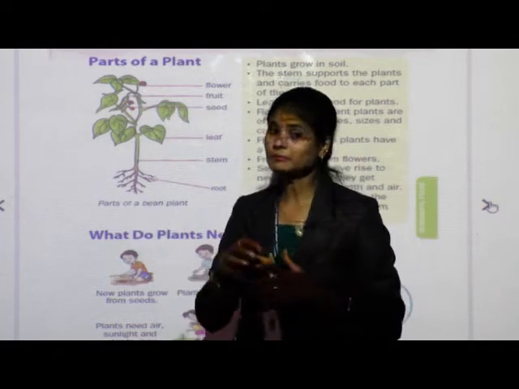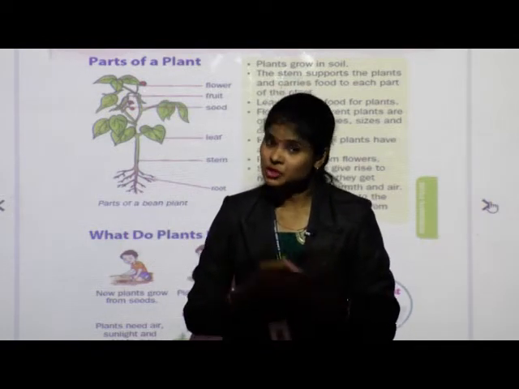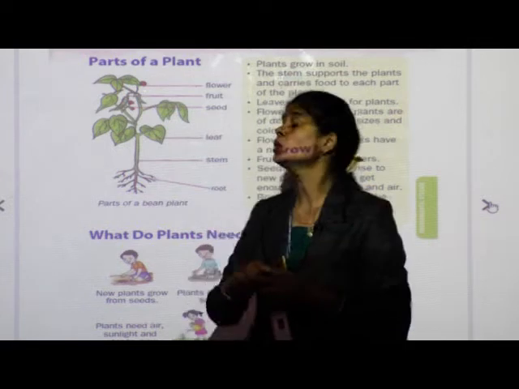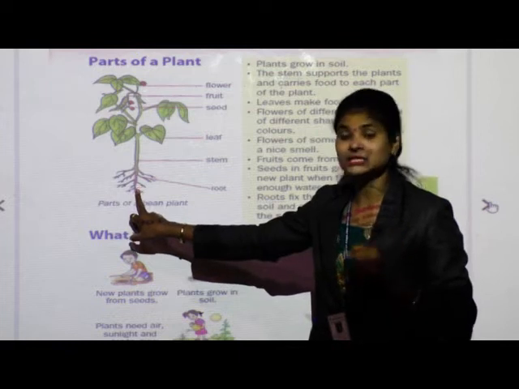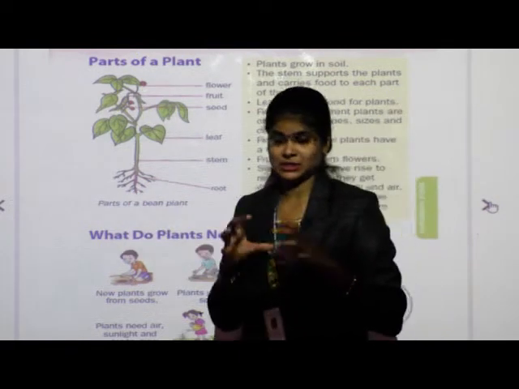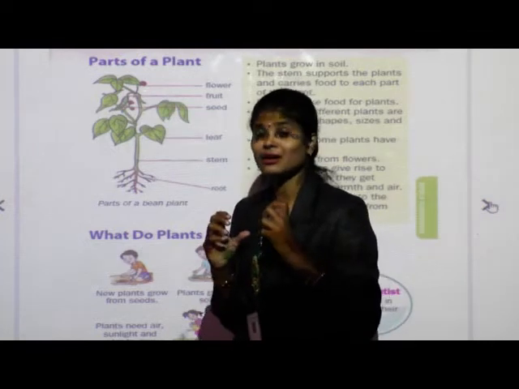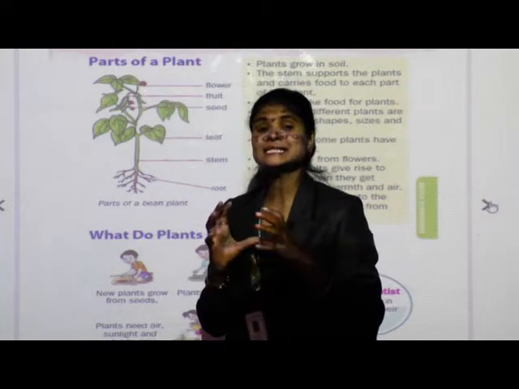Roots absorb water and minerals from soil, and leaves use a gas from air, that is carbon dioxide.